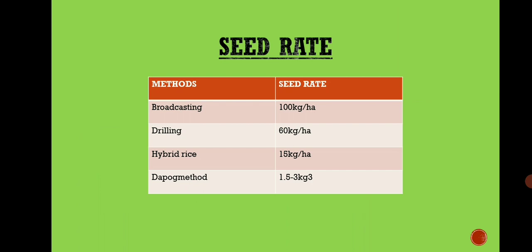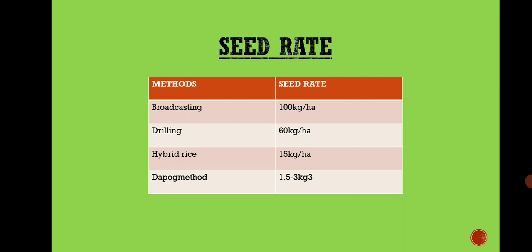Let us see different methods and their required seed rate. The first method is broadcasting and the seed rate required is 100 kg per hectare. In the broadcasting method, seeds are sown broadcast by hand. This method is practiced in those areas which are comparatively dry and less fertile and don't have much labor to work in the fields.